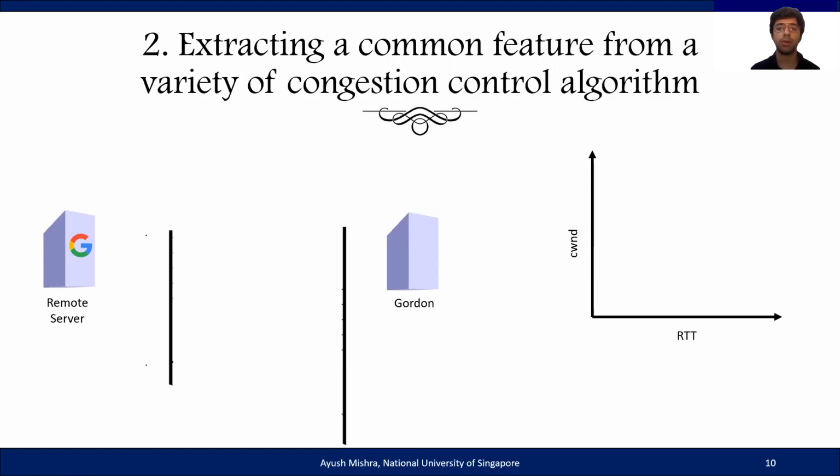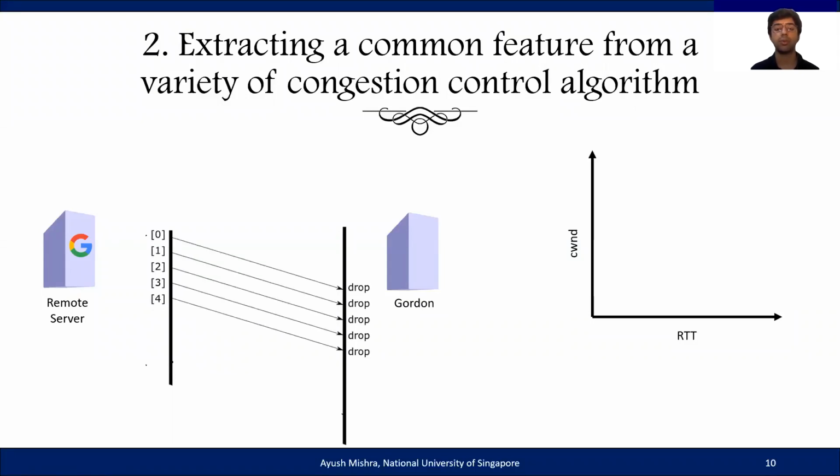Now, since the congestion window is the maximum number of unacknowledged packets a remote server is willing to tolerate, Gordon measures the congestion window of a remote server using the following technique. Gordon initiates a connection with the server and drops all the packets that it receives. It does this till an RTO is triggered and it receives a retransmitted packet, which it accepts. During this procedure, it counts the total number of unique packets that it drops, and this becomes the size of the first congestion window.